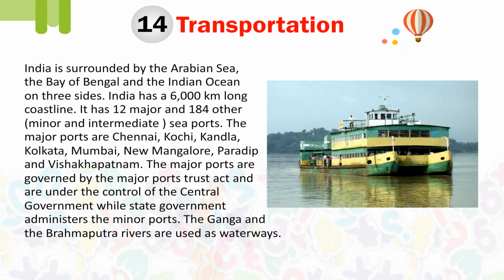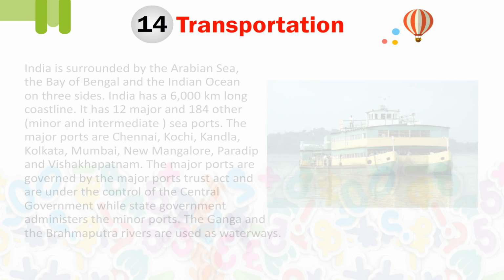India is surrounded by the Arabian Sea, the Bay of Bengal and the Indian Ocean on 3 sides. India has a 6,000-kilometer long coastline. It has 12 major and 184 other minor and intermediate seaports. The major ports are Chennai, Kochi, Kandla, Kolkata, Mumbai, New Mangalore, Paradip and Visakhapatnam. The major ports are governed by the Major Ports Trust Act and are under the control of the central government, while state governments administer the minor ports. The Ganga and the Brahmaputra rivers are used as waterways.